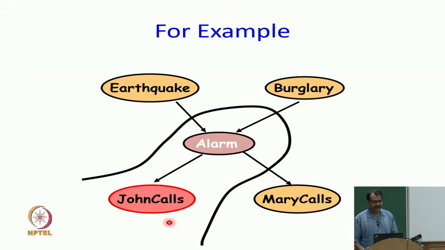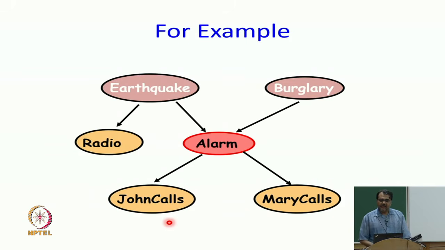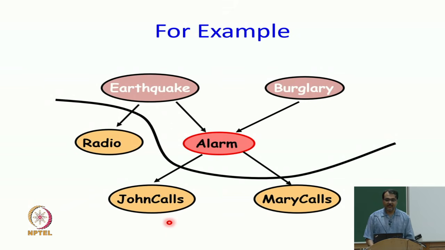How about this? Is alarm independent of everything given earthquake and burglary? Why?